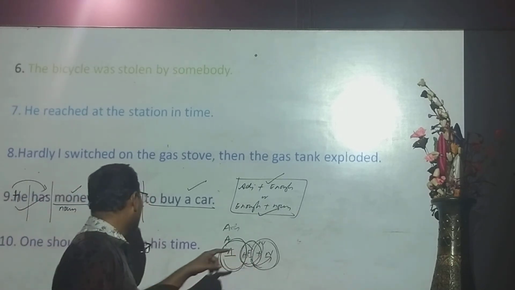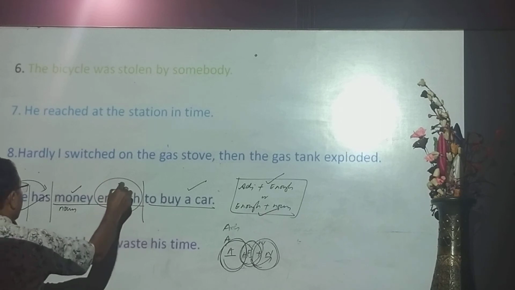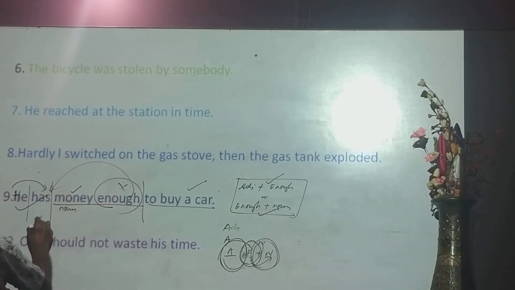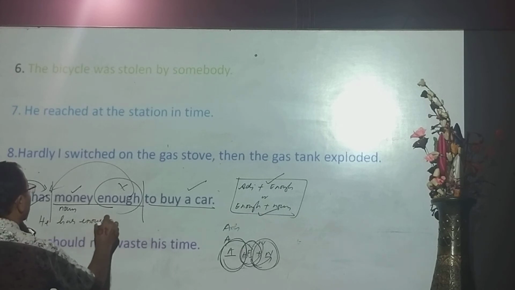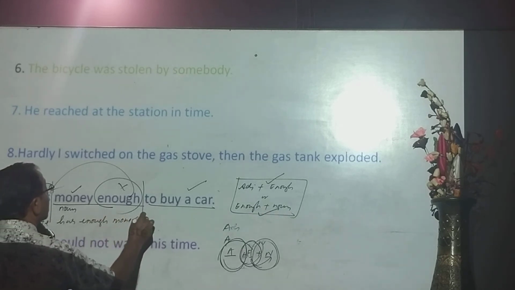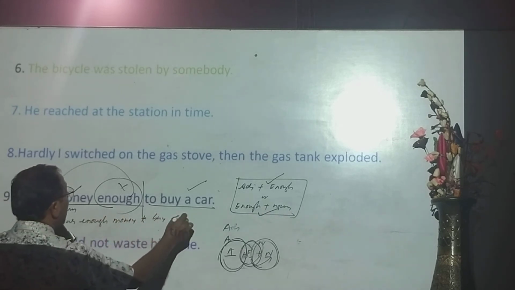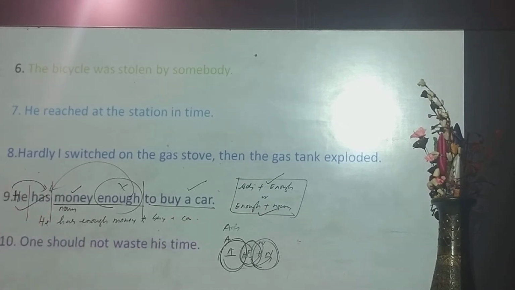Enough is used before a noun. This part is the mistake, so it will be: he has enough money to buy a car. Students, did you get the sense? He has enough money to buy a car.